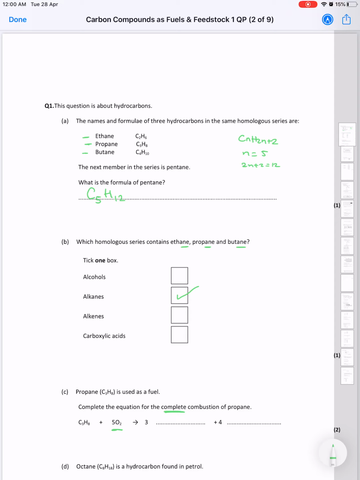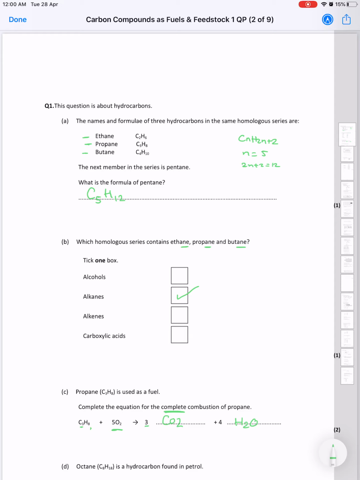Where should I write the carbon dioxide? Where should I write the water? To be balanced, since I have 3 carbons here, I'm going to write the carbon dioxide over there to have 3 carbons in the product as well. Then I would write my water here in the second space. Let's double check. I have 8 hydrogens. 4 times 2 is 8, so the hydrogen numbers are correct.